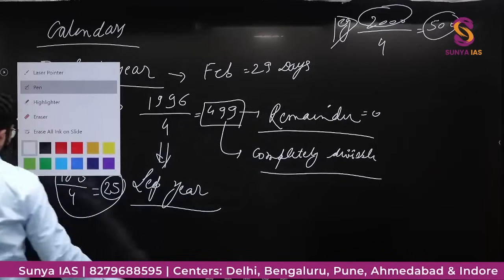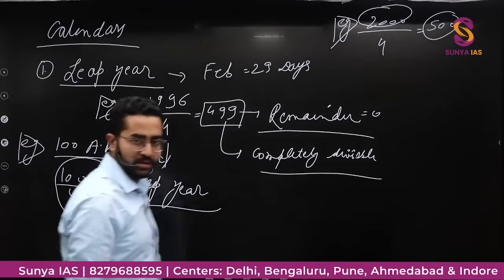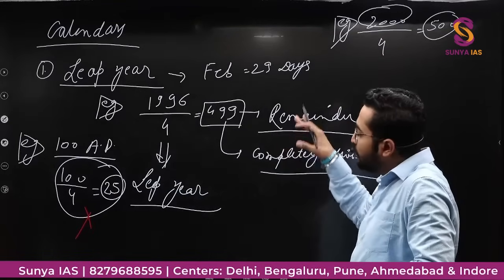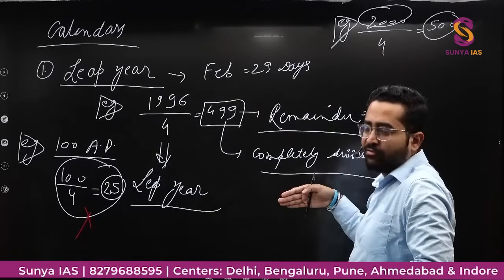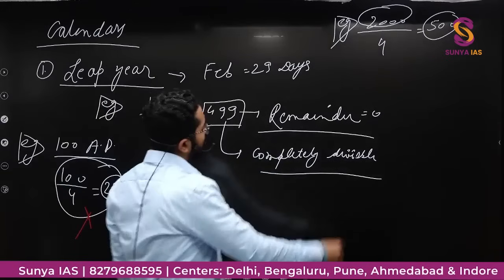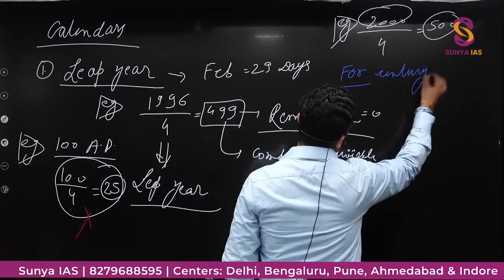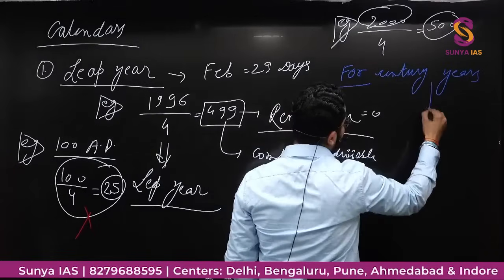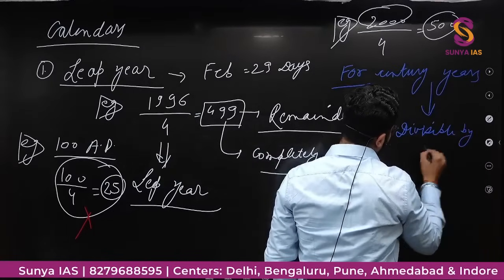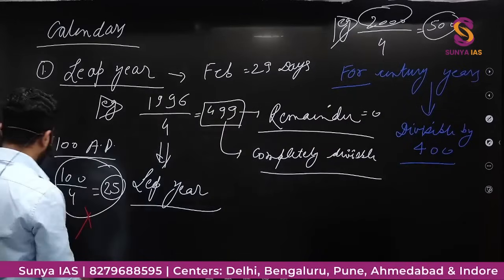But you will be surprised to know that this is not a leap year. Because there is one more rule. There is one more rule apart from this divisibility of 4: for century years, it should be divisible by 400, because 100 is a century year.